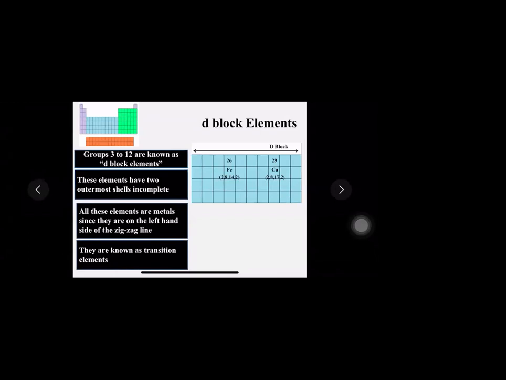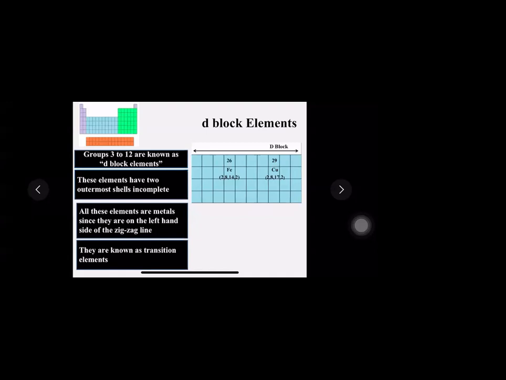Again, the word transition comes because of the position of D block in the center. All these here are metals, and what are these? Non-metals. So it is slightly moving from metals to non-metals. They are in between, so they are basically transiting their properties. So we give them the word transition elements. And the transition word is also assigned when the last 2 shells are incompletely filled.